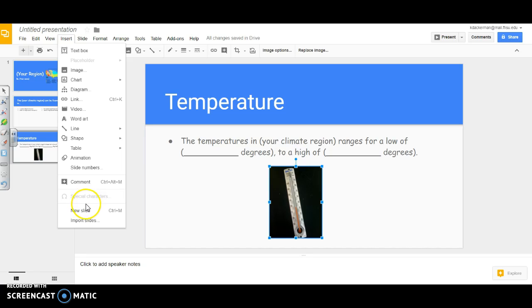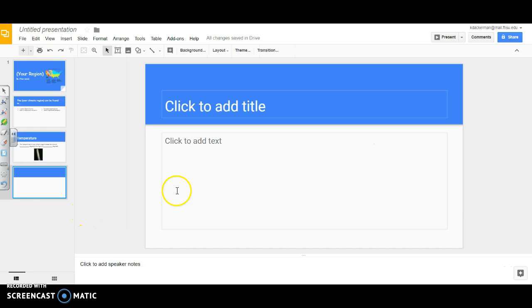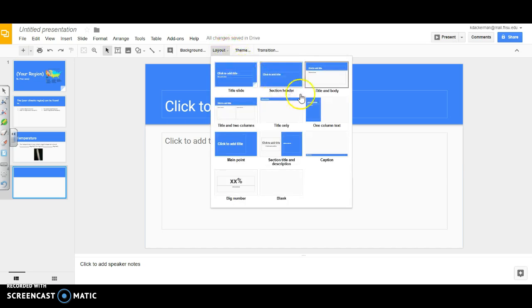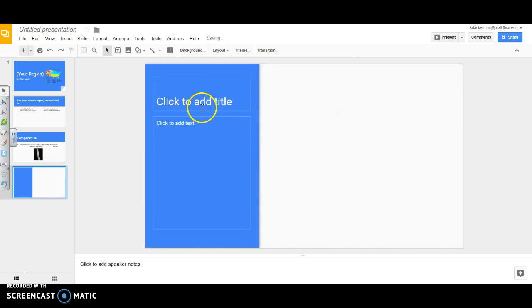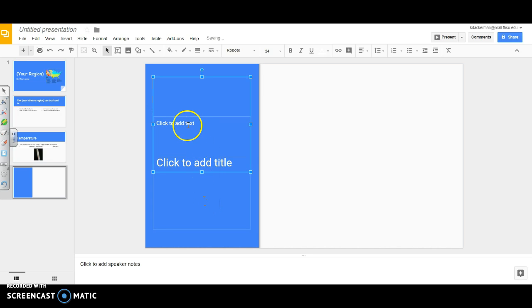Insert new slide. And I'm going to change the slide layout to a different layout. I'm going to change the slide layout to 1 column text. And then I'm going to make my title bigger, because your title is going to be bigger.